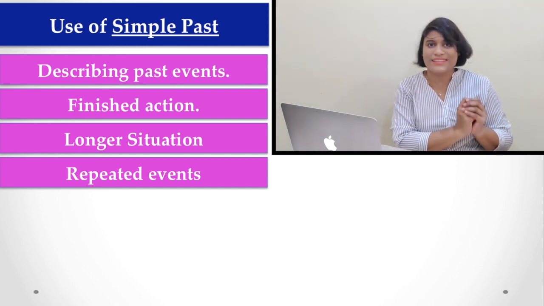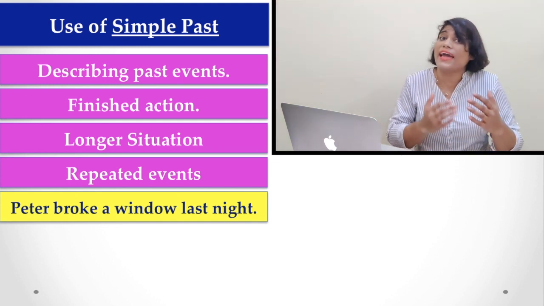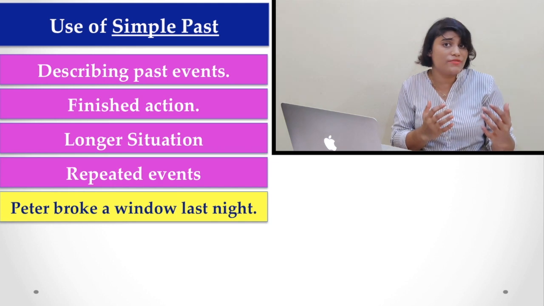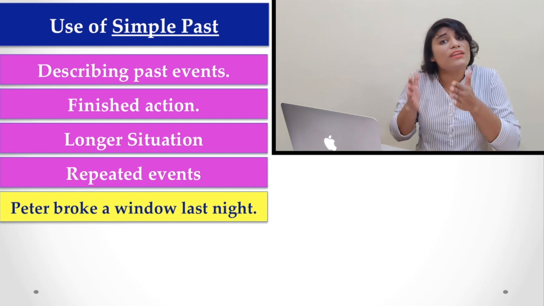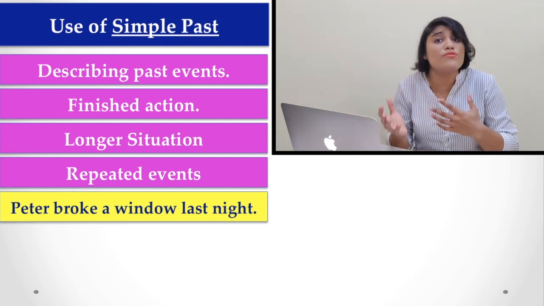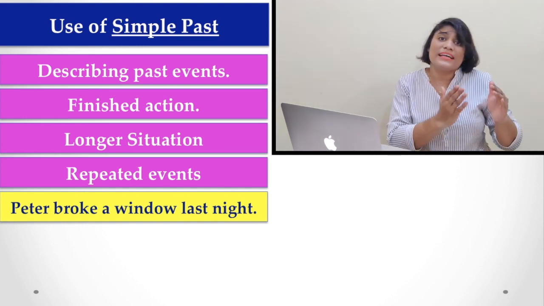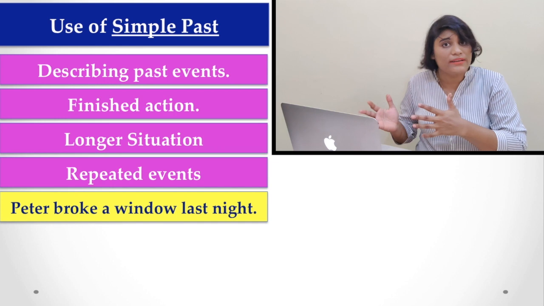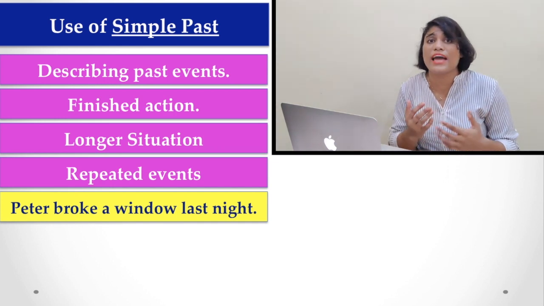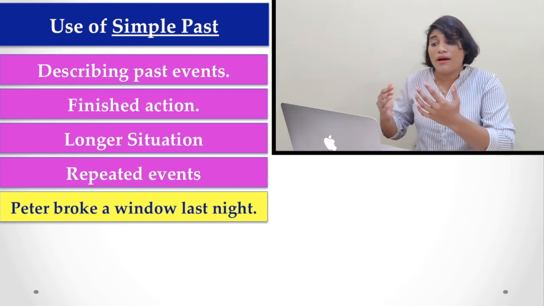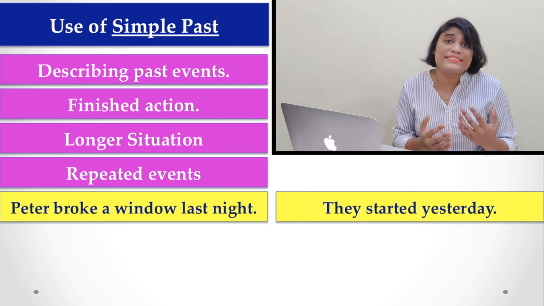Let's see the examples now. Peter broke a window last night. If I say that, I am describing a past event which has already been completed. That is Peter, the subject, and the main verb is broke, which is an irregular verb because the present form of broke is break. That is break, broke, and broken. Hence it is an irregular verb. So we say Peter broke a window last night, or if we say they started yesterday, that is, started.